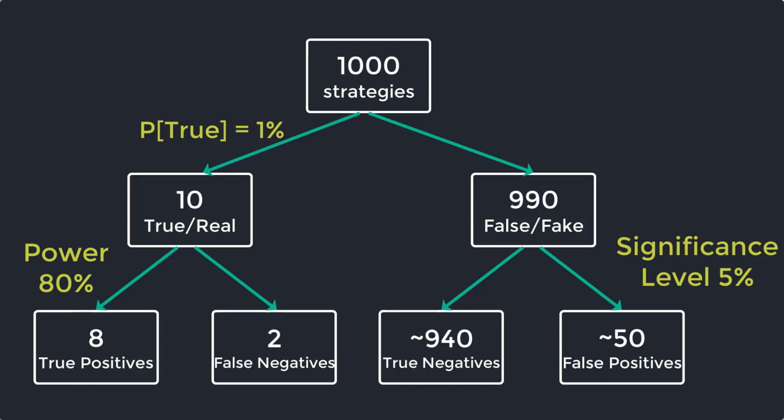Now, if you think about that for a second, our rejection criteria at the 5% level is that I'm comfortable having 50 tests come through, trading strategies that are statistically significant, right? They're false positives. I've got 50 of them that don't work, but I've said that they do work. On the other hand, I've only got 8 true strategies that I've identified under the same criteria. That's a total of 58 trading strategies. However, 50 of them have been identified incorrectly. That's an 86% false discovery rate.